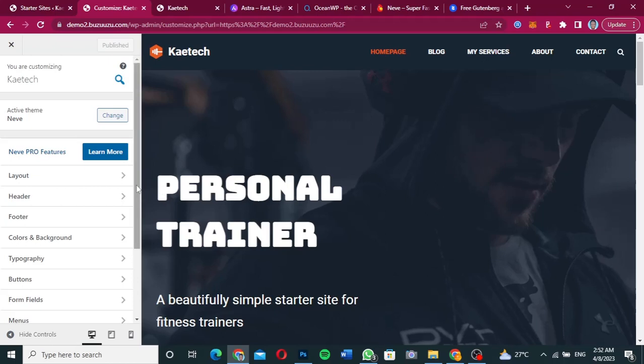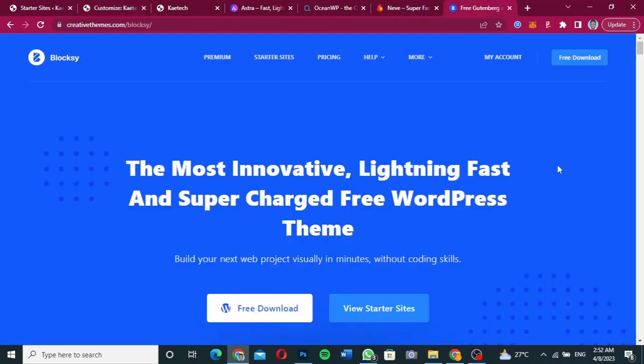You can go pro and see all the pro features that they have, and also decide to either use the free version or upgrade to the pro version. So this is the Neve theme, and the next one that we're going to talk about is the Bloxy theme. So let's go ahead and look at the Bloxy theme.